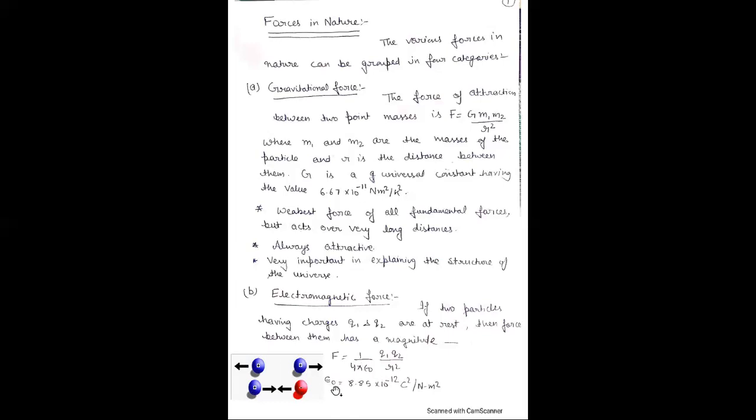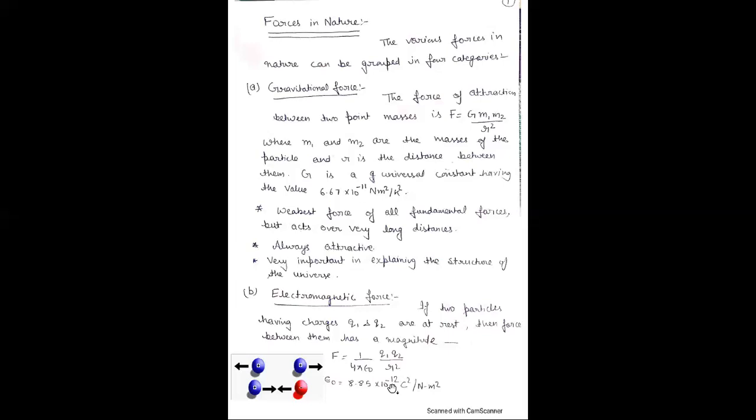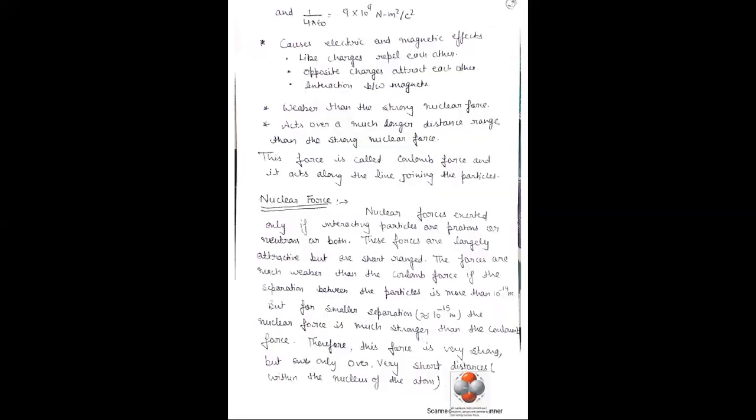And the value of epsilon naught, the permittivity, is equal to 8.85 into 10 to the power minus 12 Coulomb square per Newton meter square. And the value of the constant 1 by 4 pi epsilon naught is equal to 9 into 10 to the power 9 Newton meter square per Coulomb square. And we know that the electromagnetic force causes electric and magnetic fields. As we have already discussed, like charges repel each other, opposite charges attract each other.